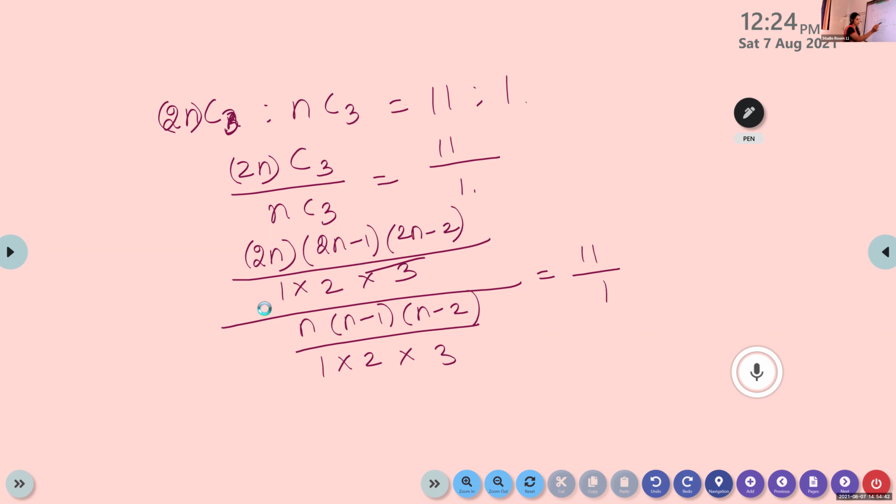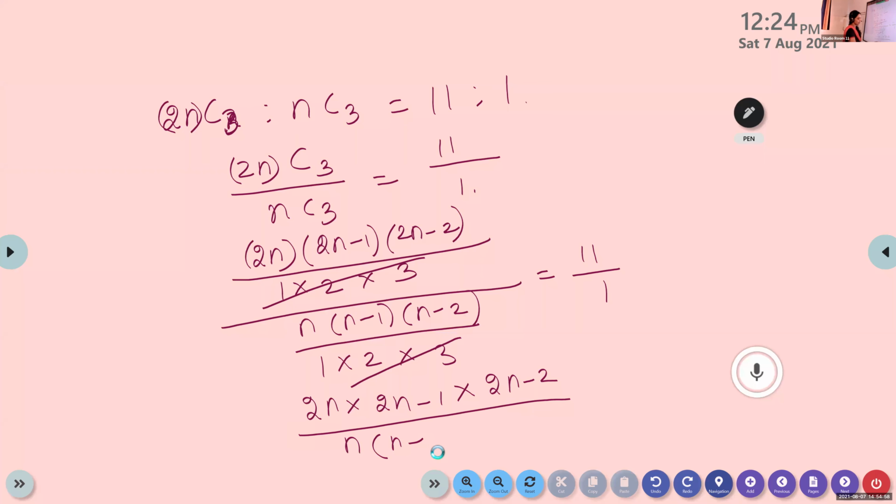Now here 1 into 2 into 3 will get cancelled. So we get 2n into 2n minus 1 into 2n minus 2 by n into n minus 1 into n minus 2.